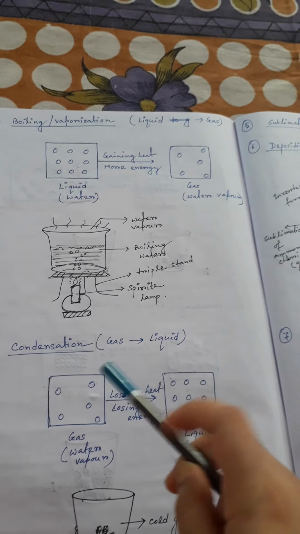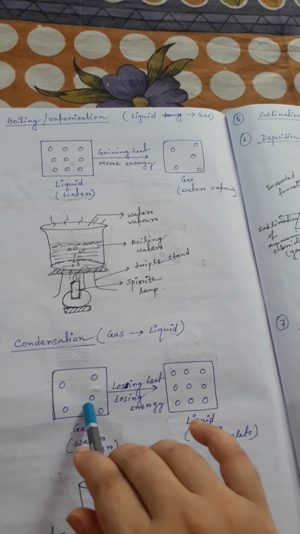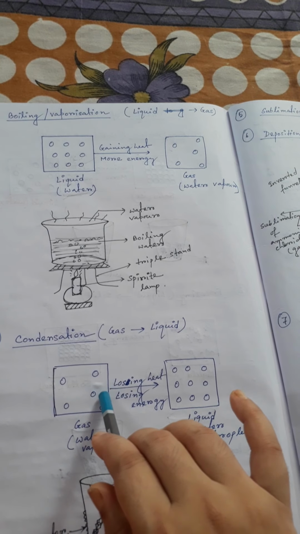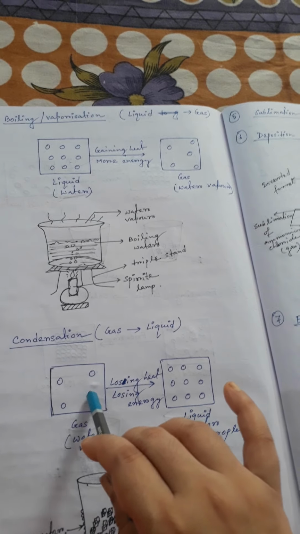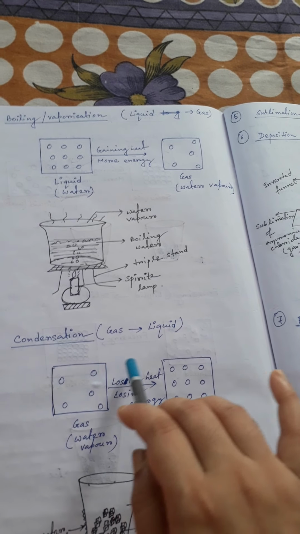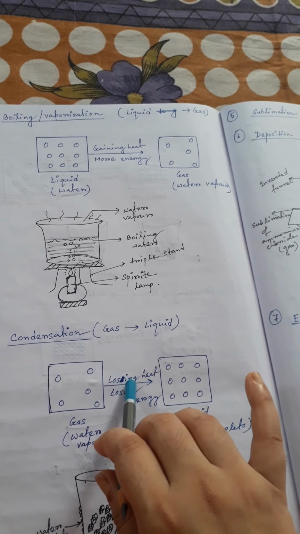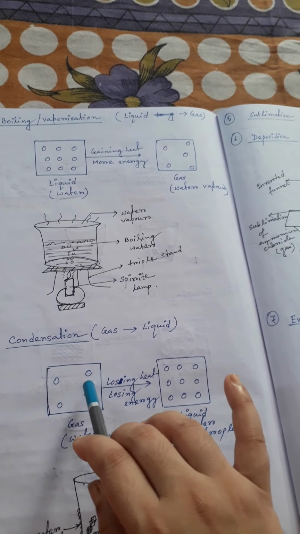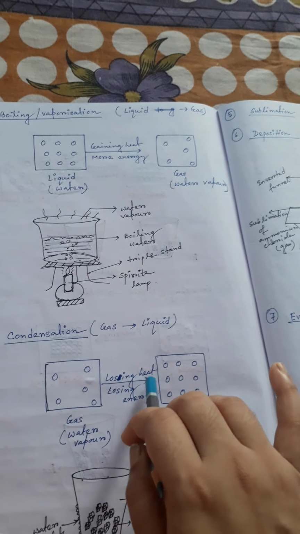So here you see in a gas the molecules have much more energy than in solids and liquids, so they move freely at a high speed. When a gas is cooled, when you remove the heat, progressively the free-moving molecules start losing kinetic energy and start slowing down.